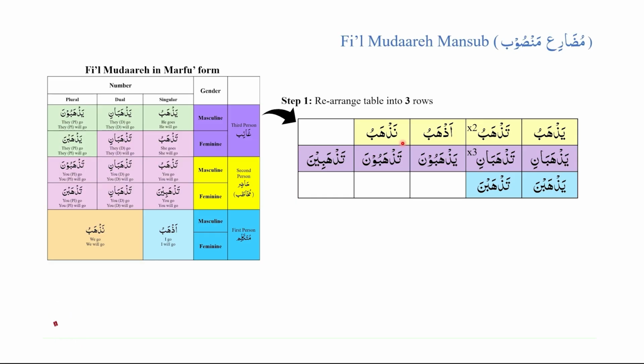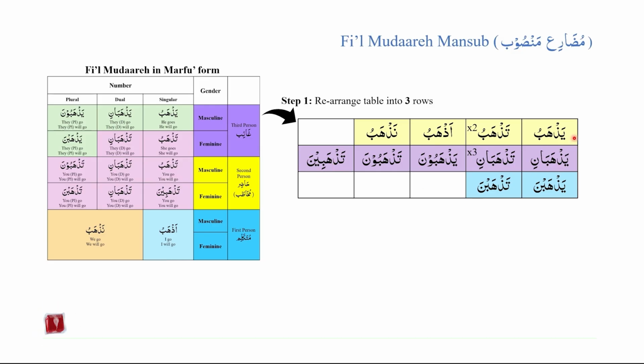Our next pattern will be in row number 2. We will take yazhabani, tazhabani, tazhabani, yazhabuna, tazhabuna and tazhabina from this table and organize them into row number 2. So we are taking all of the cells that end with either the ani ending sound, the una ending sound, or the ina ending sound.